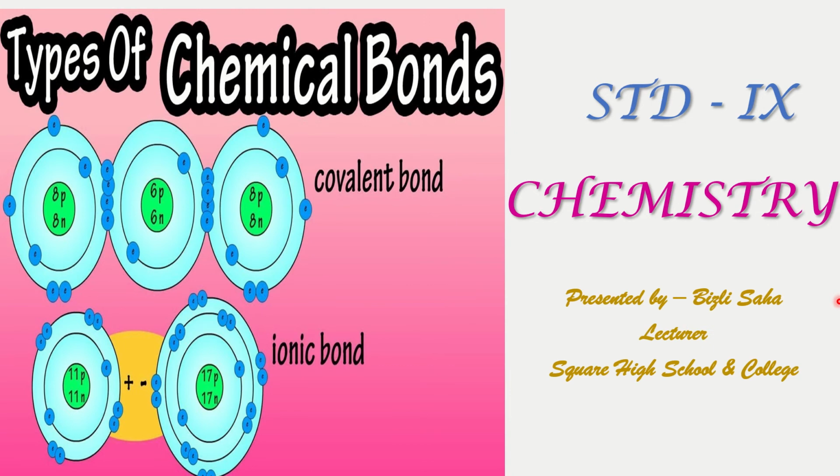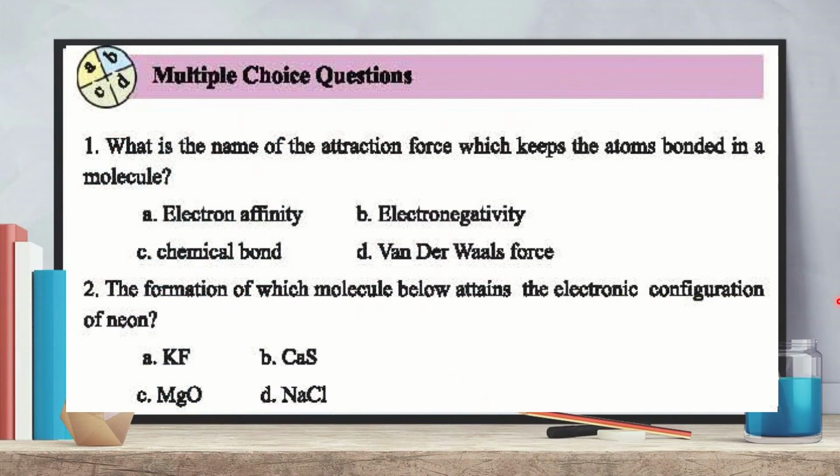Dear students, we had completed chapter 5, chemical bond. There we learned types of chemical bonds, and the two main types of chemical bonds are covalent bond and ionic bond. Today in this class we will solve the book exercise.